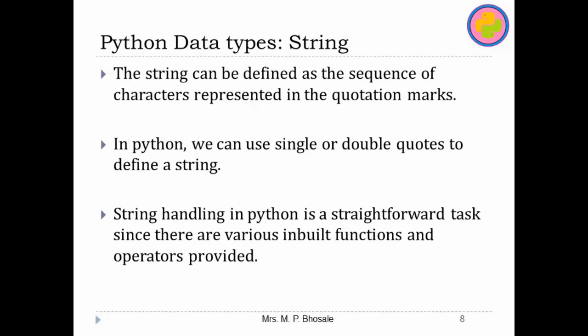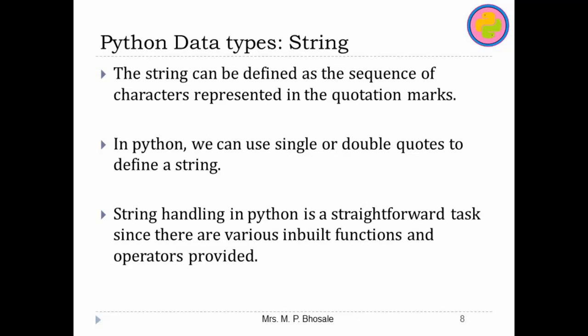The string can be defined as a sequence of characters, and we should specify a string in double quotes or single quotes, because that is the difference between the string data type and the integer or number data type. Whenever we want to specify a string, or any alphabet or any number as a string, we need to specify it in quotation marks. In Python we can use both double and single quotation marks.